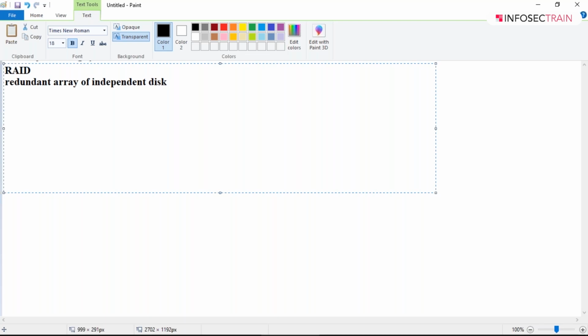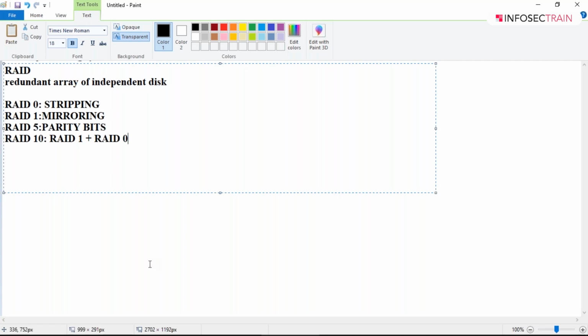We have RAID 0, RAID 1, RAID 5, and RAID 10. We have others also, RAID 3 and RAID 6, but I'm just explaining the important ones. RAID 0, first of all, we'll be talking about. RAID 0 is known as striping. RAID 1 is known as mirroring. RAID 5 is known as parity bits, it uses parity bits. And RAID 10 is a combination of RAID 1 plus RAID 0.